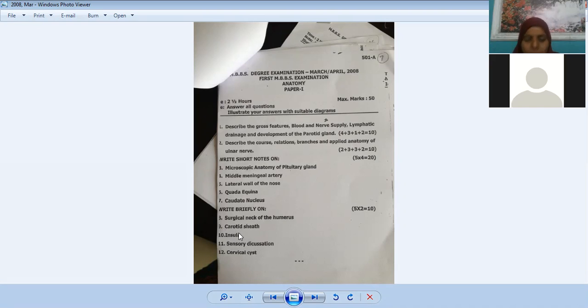What is insula? Basically we have four lobes in cerebrum: frontal lobe, temporal lobe, parietal lobe, and occipital lobe. But if you retract the lateral sulcus of the brain, you will see inside there is a hidden lobe, which is called insula. The hidden fifth lobe is insula. There also we have the sulci and gyri. Names are given: gyri longi, gyri brevi. Depressions are sulci and elevations are gyri.